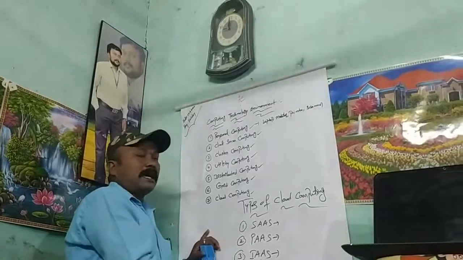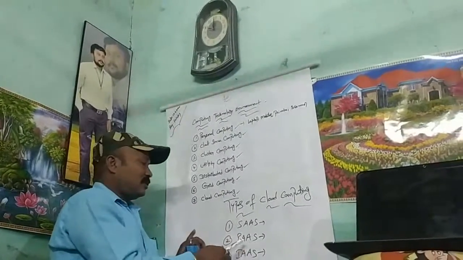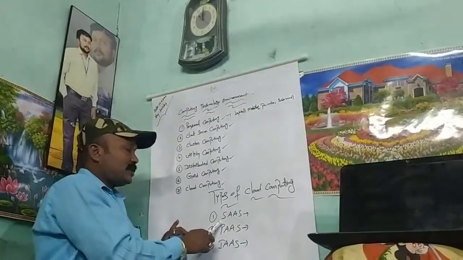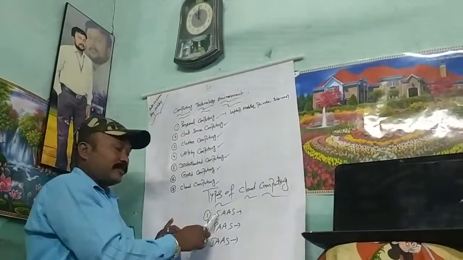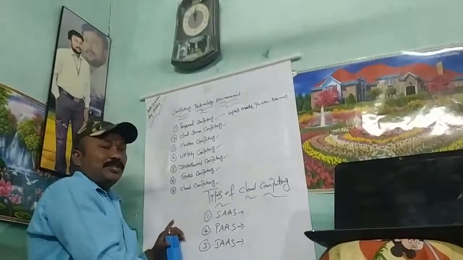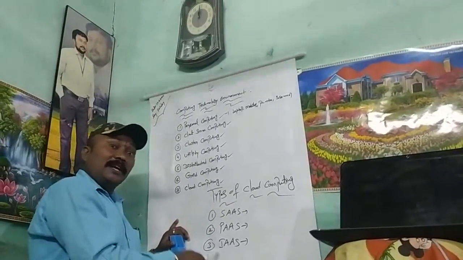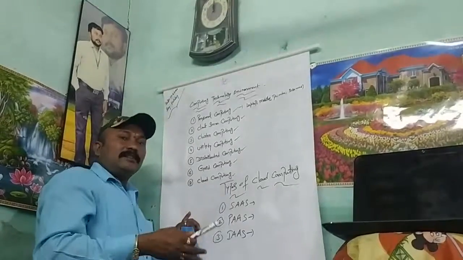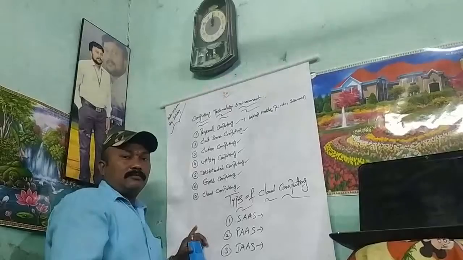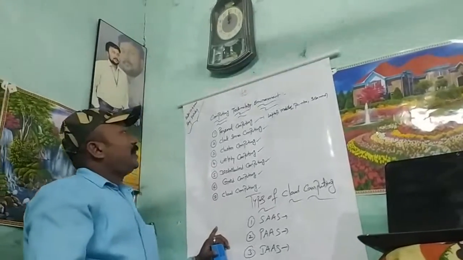Then next one is types of cloud computing: SaaS, PaaS, IaaS, that is software as a service, platform as a service, infrastructure as a service. Rentally we take the software, the operating system, the virtualization, the infrastructure. We take the entire infrastructure through rent. That is the computing technology environment.